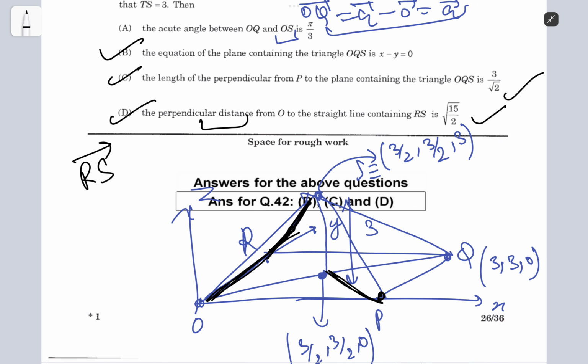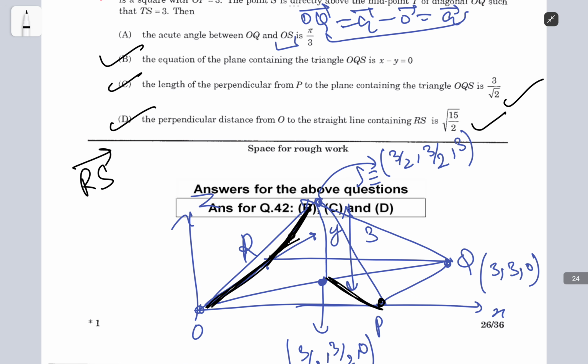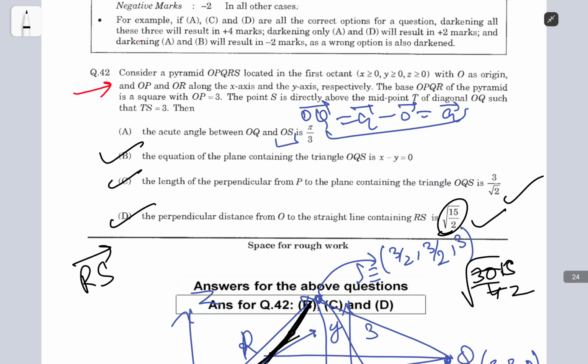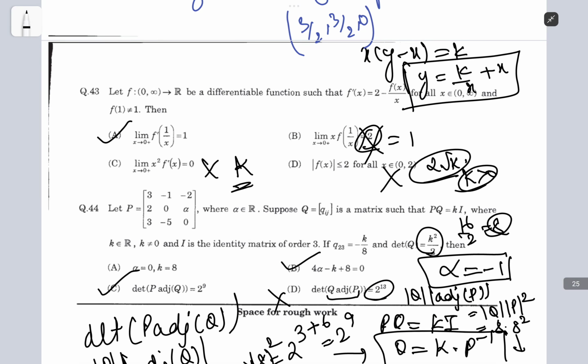Okay, so once you have the foot of perpendicular, you can just get the distance from O to that foot of perpendicular, and it should come out to be root 30 by 4, which was just 15 by 2. So yeah, BCD is correct for this one. For this one, well, this one was a good one.